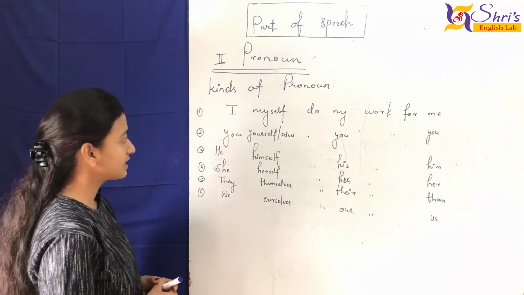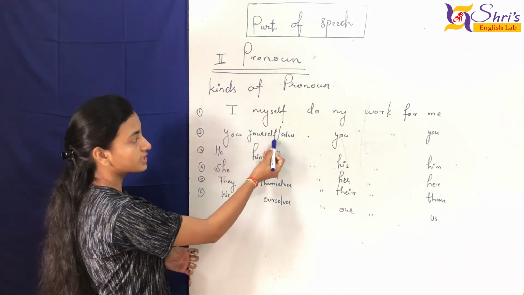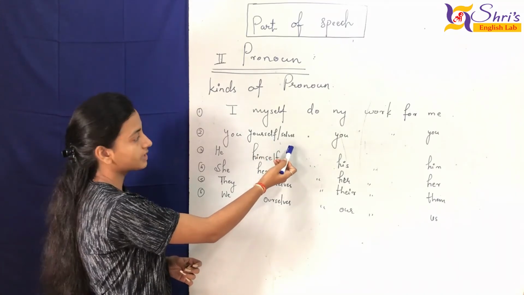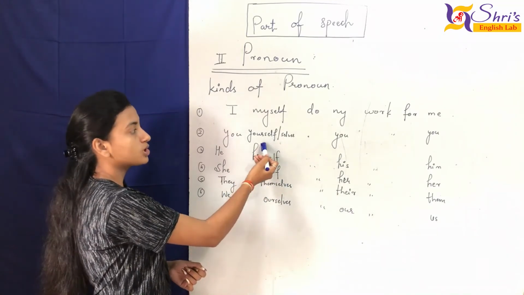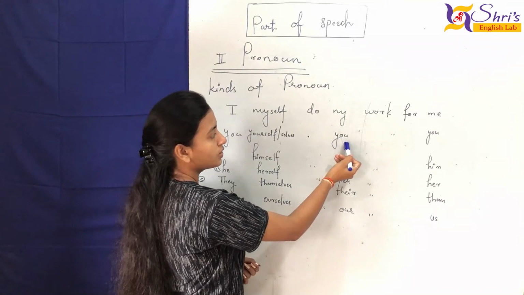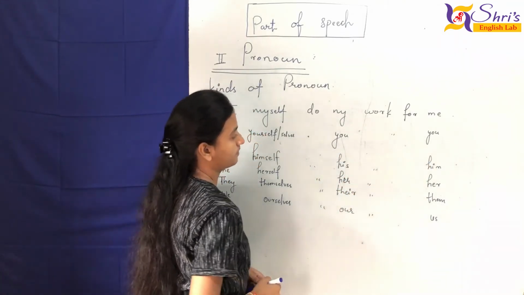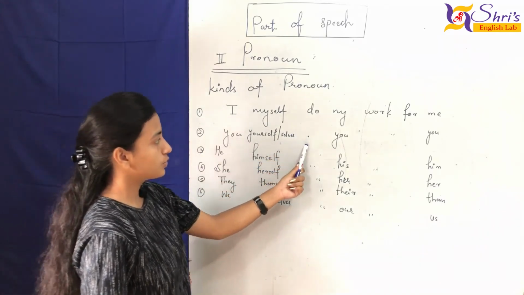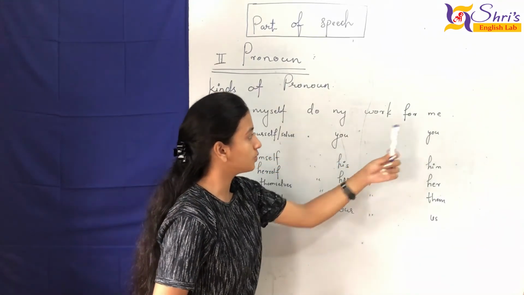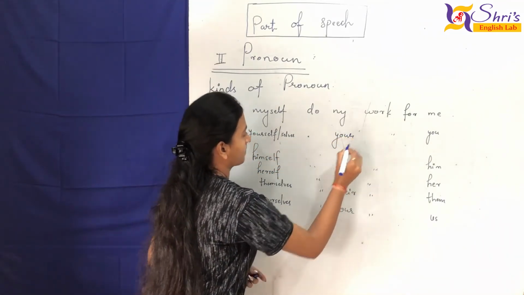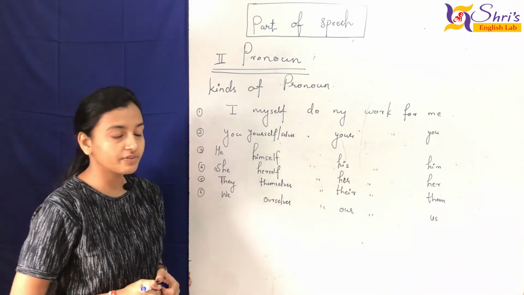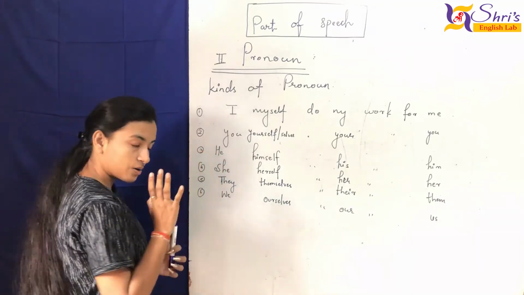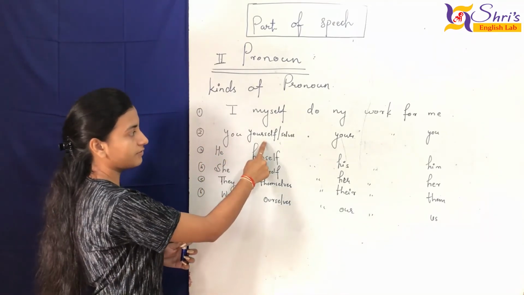Here are a few examples. Second, we use you with yourself or yourselves. As I told you the difference between yourself and yourselves, maybe it is clear to you. So, you yourself do your work for you. Now you are clear where to use yourself and how to use it.